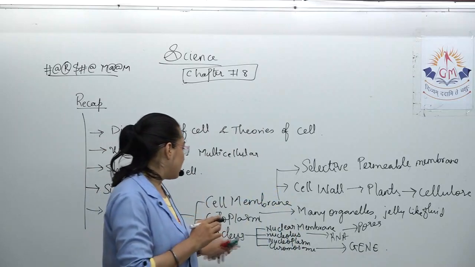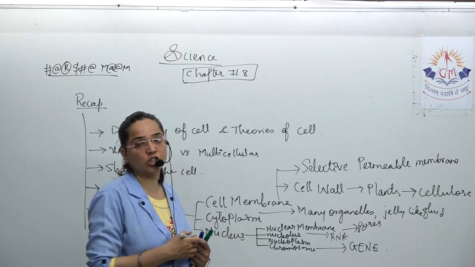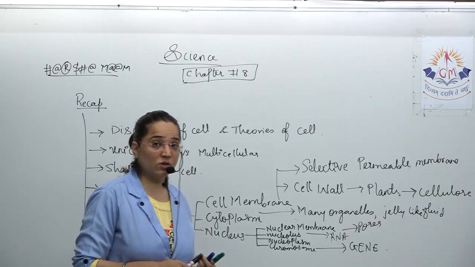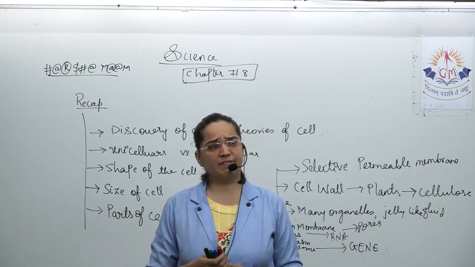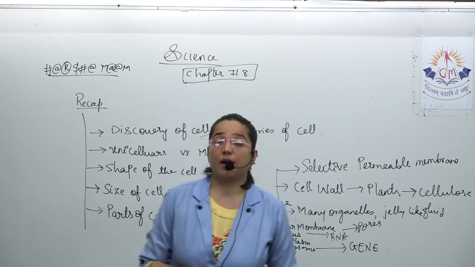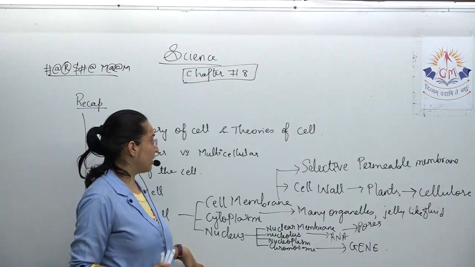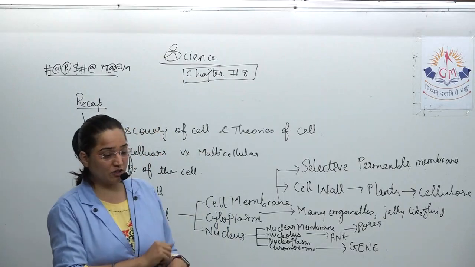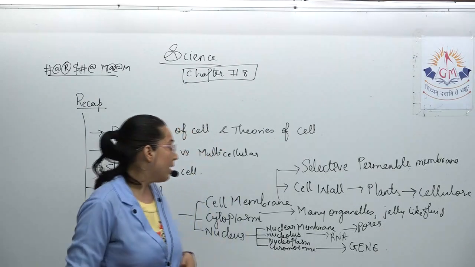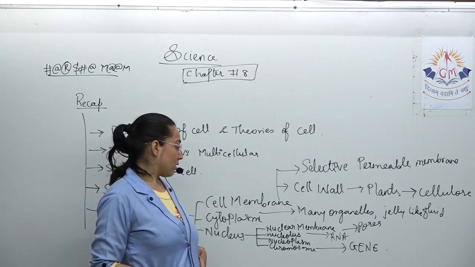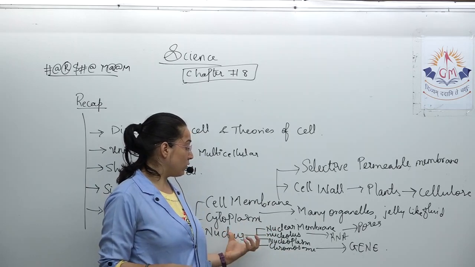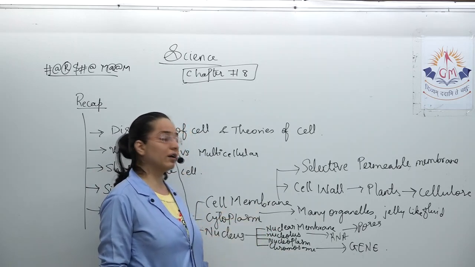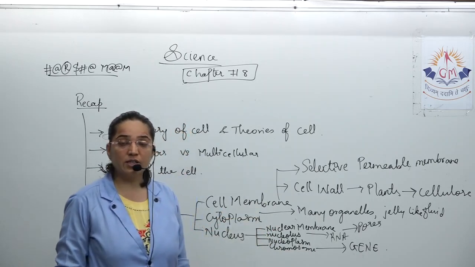Then we had also discussed a very important part, that is the function of nucleus. Nucleus is also called the headquarter of the cell. Why is it called headquarter? It is called headquarter because it allows the entry and exit of only certain materials, and moreover, it also takes care of all the functions that are carried out in cytoplasm.